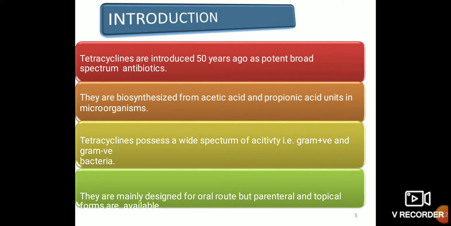Tetracyclines were introduced 50 years ago as potent broad-spectrum antibiotics. They are biosynthesized from acetic acid and propanoic acid units in microorganisms. Tetracycline possesses a wide spectrum of activity, gram positive and gram negative, as we discussed last time. They are mainly designed for the oral route, mainly used in capsule form for infections, but parenteral and topical forms are also available in the market.